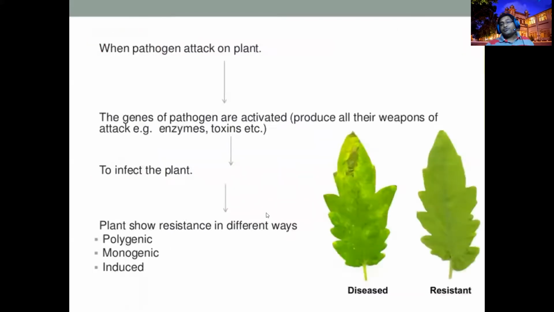So if you are going to develop your plant as resistant to pathogens, we call it a resistant breeding program. Nowadays, resistant breeding programs are there because chemical fungicides are not good, they are nasty.